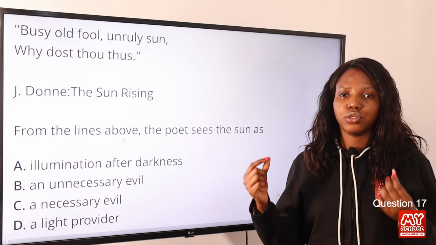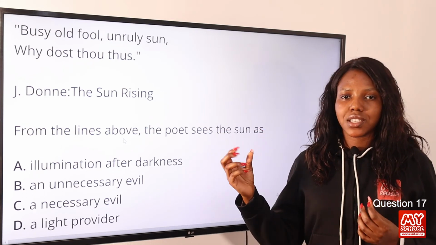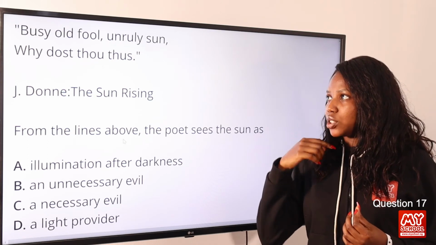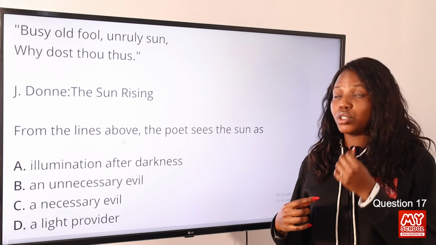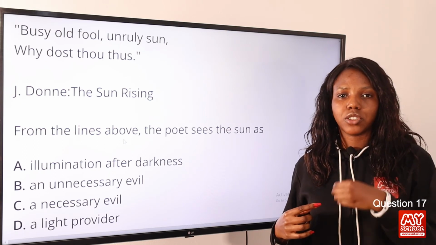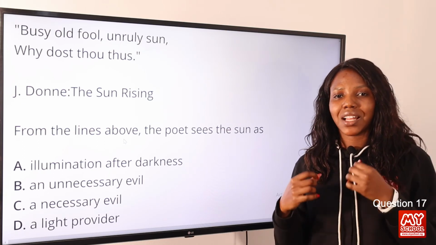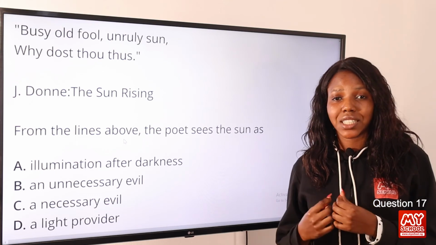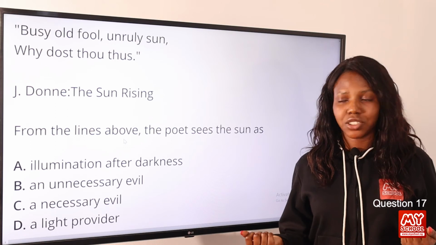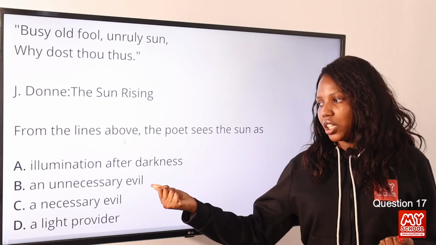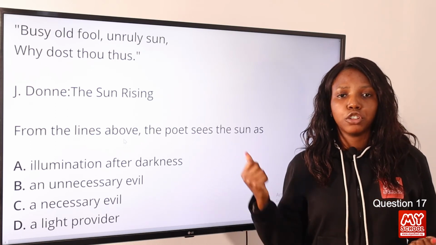Busy old fool, unruly sun. Now this is addressed to the sun. The sun is tagged as busy old fool, unruly sun, disruptive sun, disorderly sun. So this is something that is not necessary. The poet's persona considered the sun as something that is not necessary and is just disruptive and disorderly in nature. So this is an unnecessary evil. So option B is the correct answer to this question.